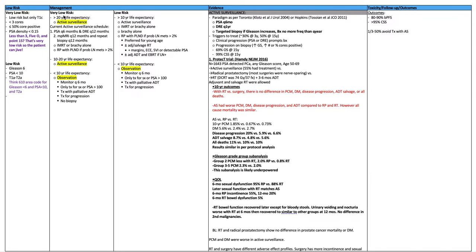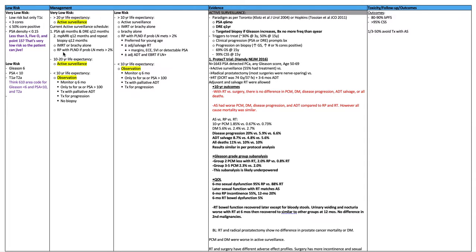The management for very low-risk prostate cancer, if a patient has a greater than 20-year life expectancy, you do active surveillance. Current active surveillance schedule is enumerated by 1 and 2 here. It's a PSA every 6 months and DRE every 12 months. You do a multiparametric MRI every 12 months and repeat a biopsy every 12 months. Alternatively, if the patient wants, you can do IMRT or brachytherapy alone.